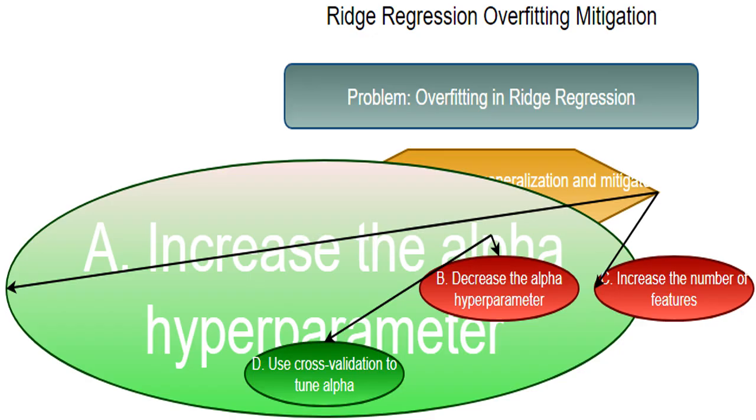Increasing alpha strengthens regularization in ridge regression. Think of it like this. A higher alpha adds a stronger penalty to large coefficients, essentially forcing the model to find a simpler solution that is less prone to overfitting. It's like adding a governor to a machine. I'm controlling the model's enthusiasm to fit the training data too closely. This is a good approach.